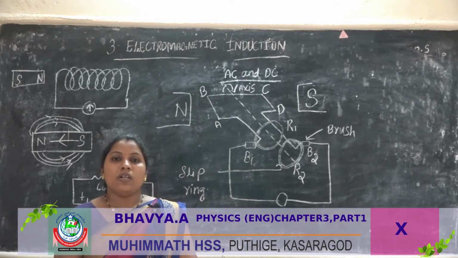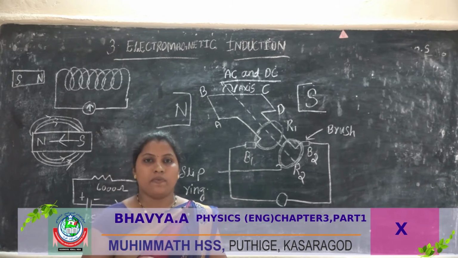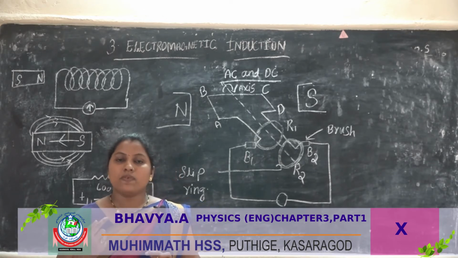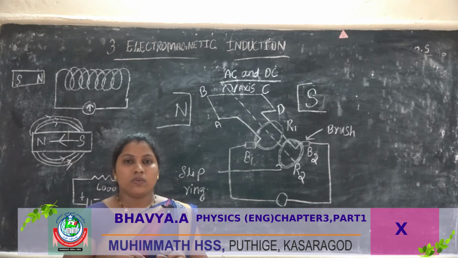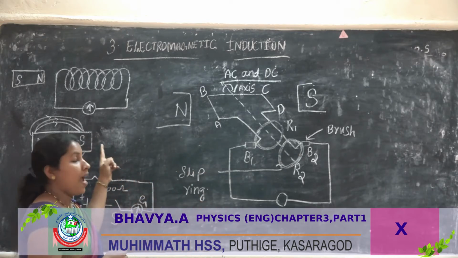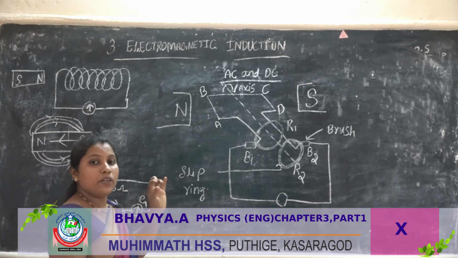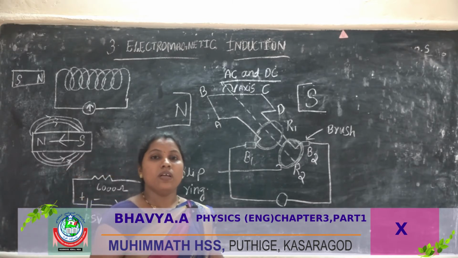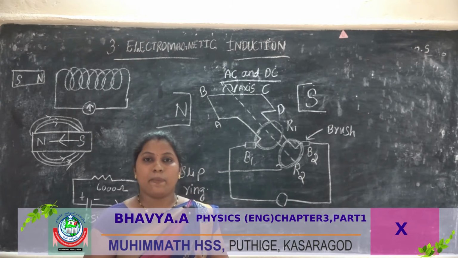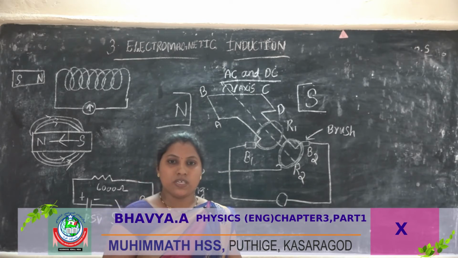So you understood the factors affecting the induced EMF. Which are they? The number of turns of the solenoid, using a strong magnet, and the movement of the solenoid or conductor at greater speed. All three factors affect the induced EMF.